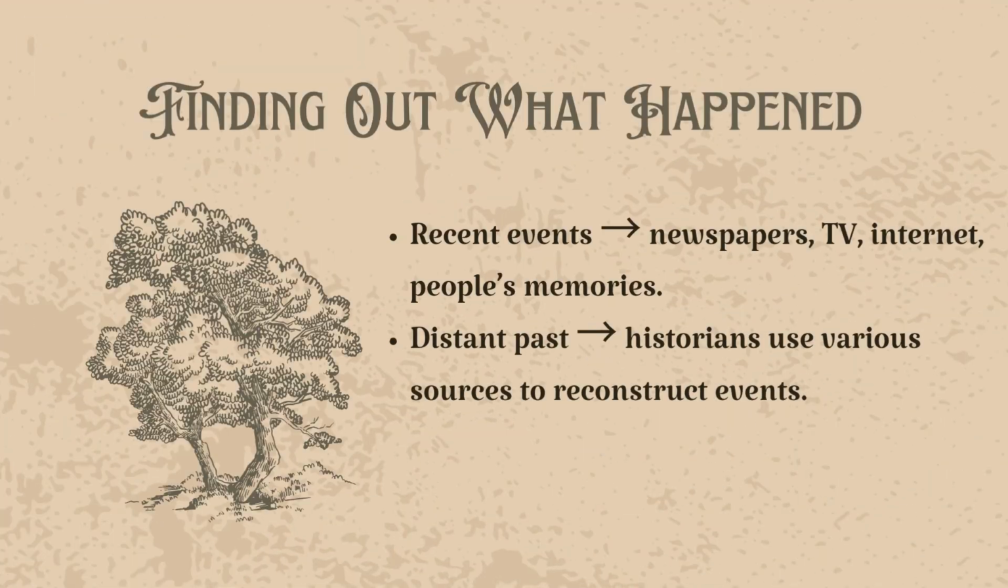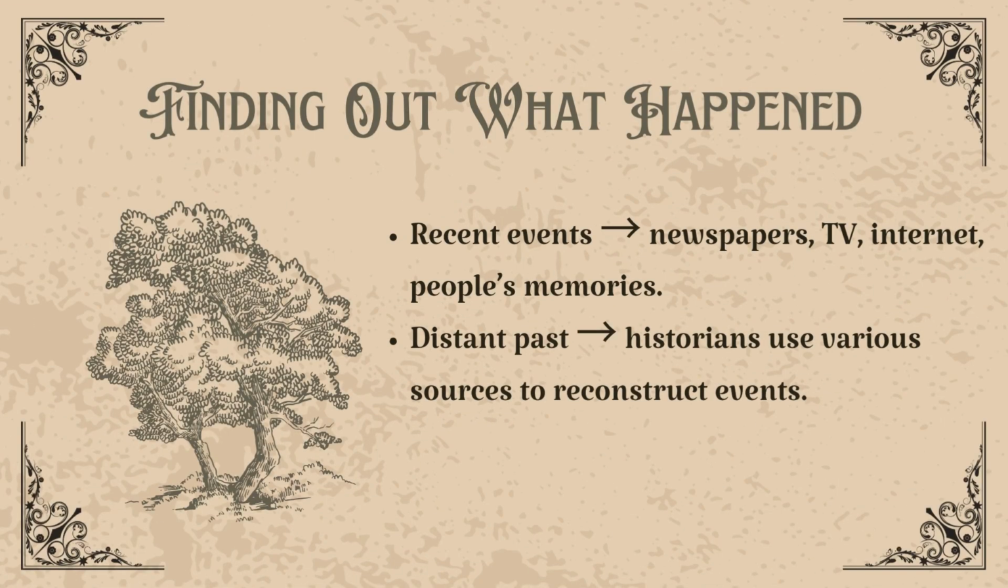Finding out what happened. If we want to know what happened yesterday, easy. We can check the news, scroll through social media, or ask someone who saw it. But what about thousands of years ago? There were no witnesses alive, no photos, no TikToks, nothing. So historians depend on sources, things people left behind: writings, buildings, tools, even bones. Each of these things becomes a clue to reconstruct the past, like solving a mystery.